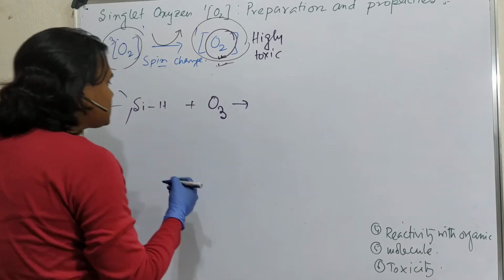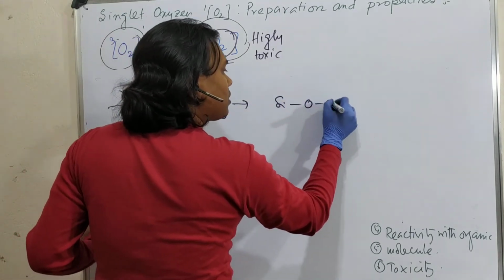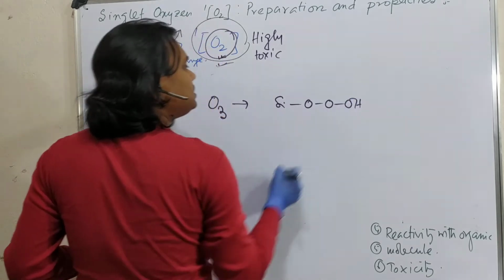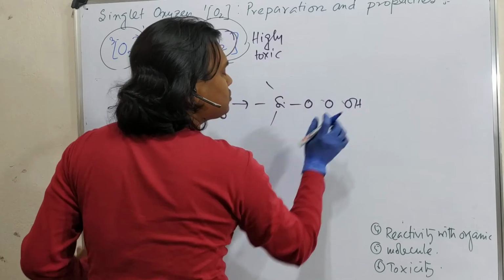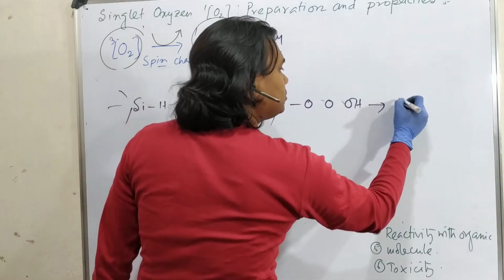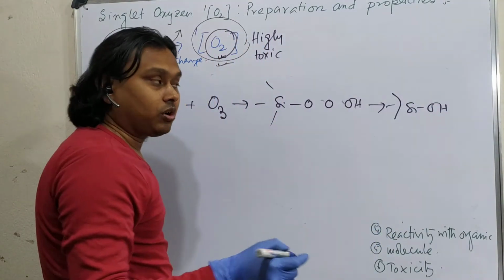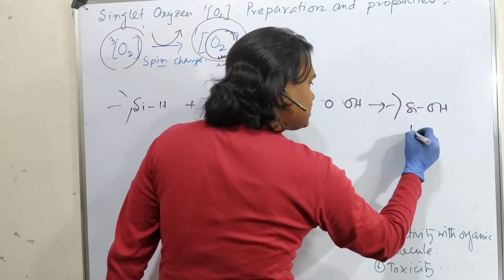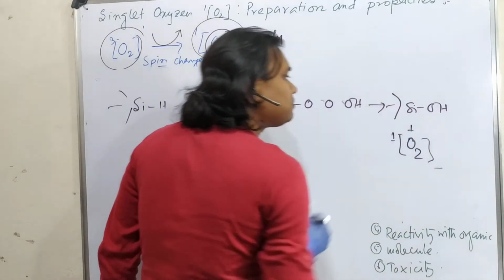Okay, what does it do first? It gets inserted. I should not draw the bond, instead I should write it directly like this. Then it breaks down into silicon OH. The silicon-oxygen bond is very strong, that's why silicon prefers to form a bond with oxygen, plus this oxygen, but this is the singlet. Point number one.